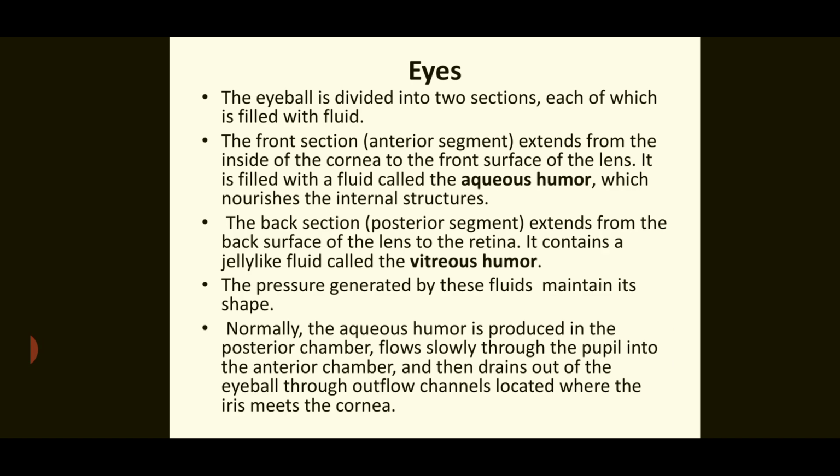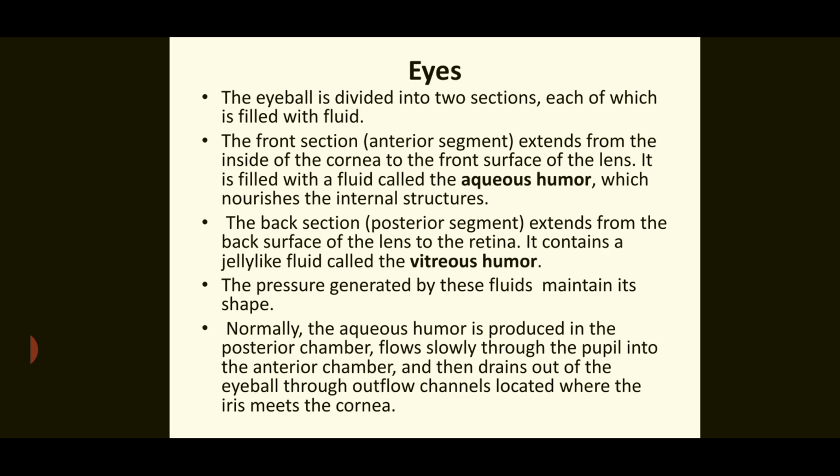The eyeball is divided into two sections, each of which is filled with fluid. The front section extends from the inside of the cornea to the front surface of the lens. It is filled with a fluid called the aqueous humor, which nourishes the internal structure. The back section extends from the back surface of the lens to the retina. It contains a jelly-like fluid called the vitreous humor. The pressure generated by these fluids maintains its shape.